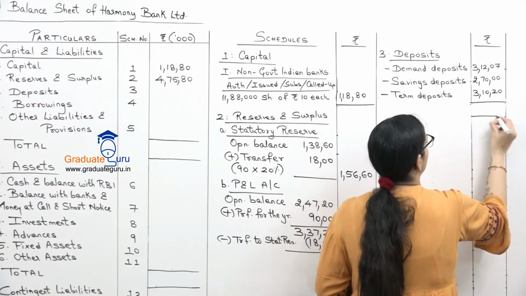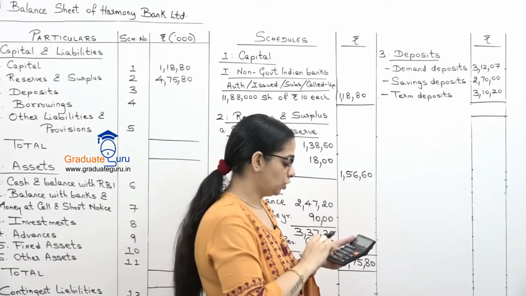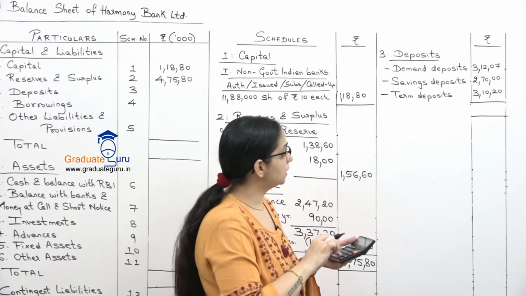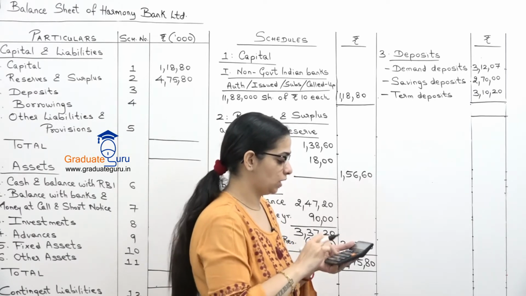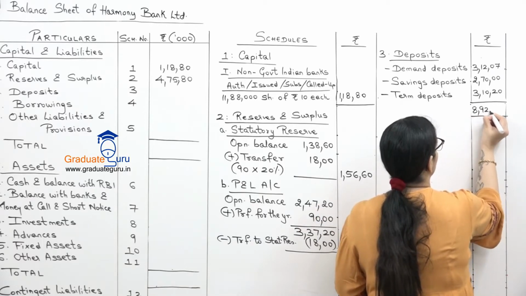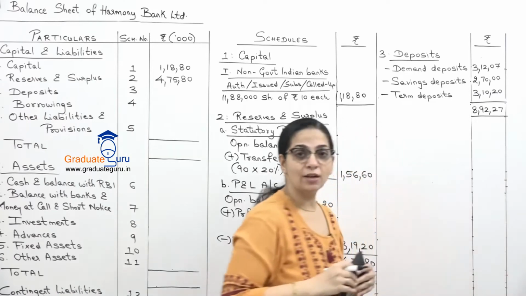So let's take a total of that. So 31207 plus 27000 plus 31020, we get 89227.